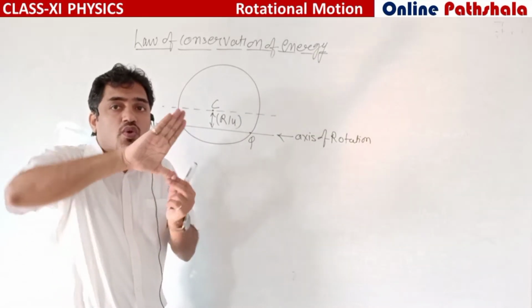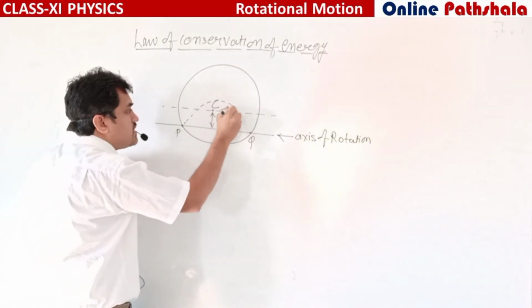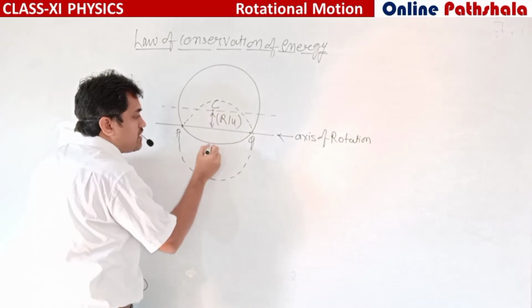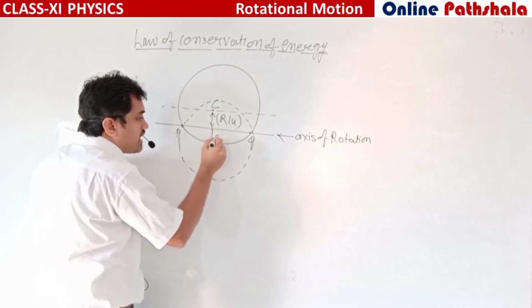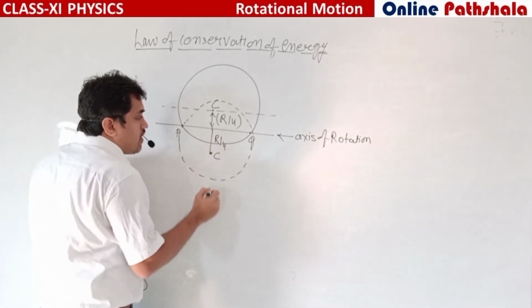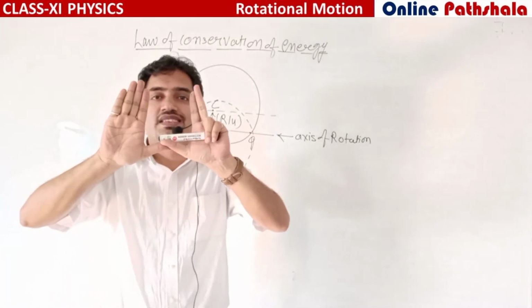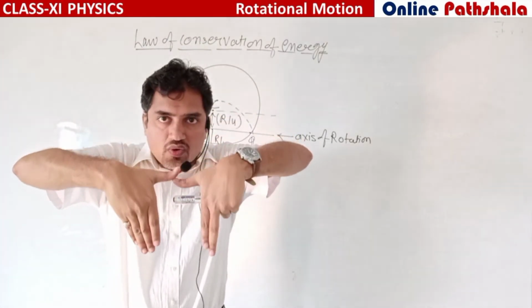This ring will rotate about PQ, and the final position of this PQ will be like that. The center of mass will now be r by 4 distance below from this PQ. This whole circular ring will move downward.